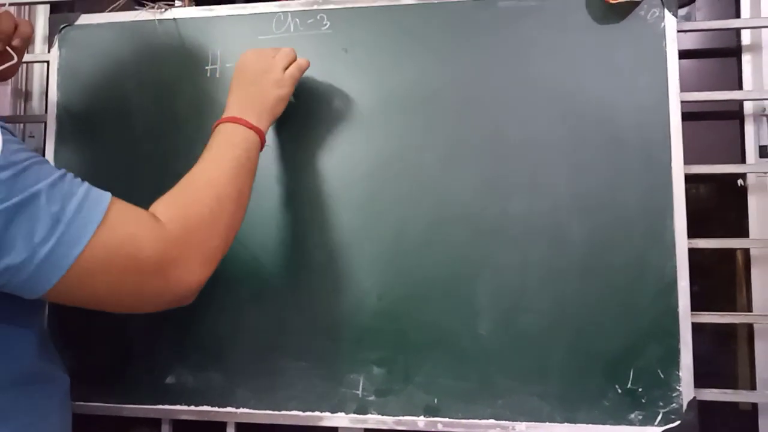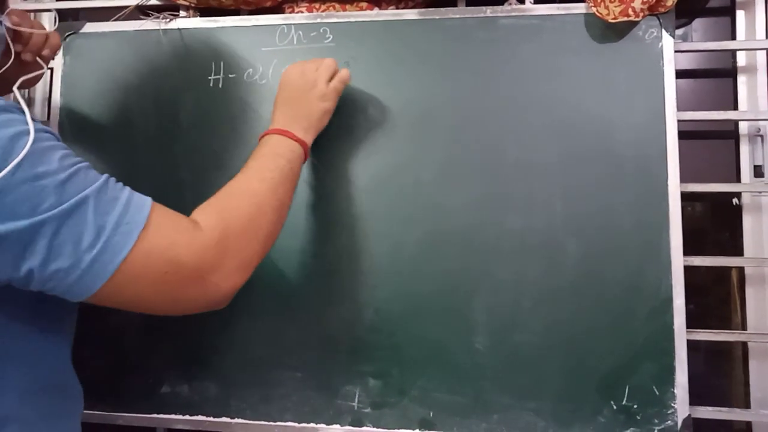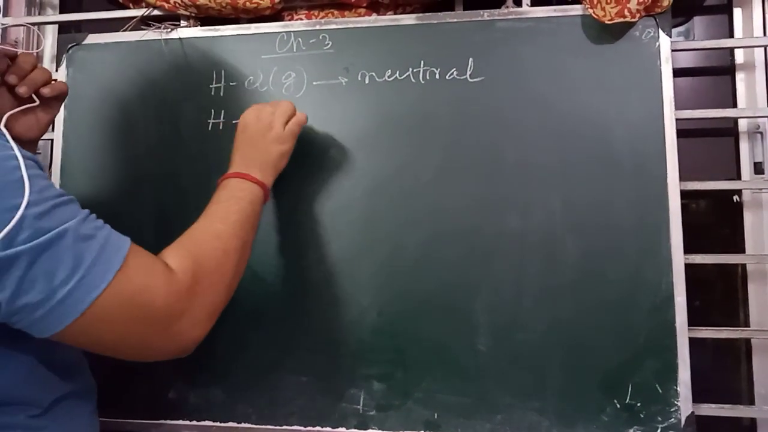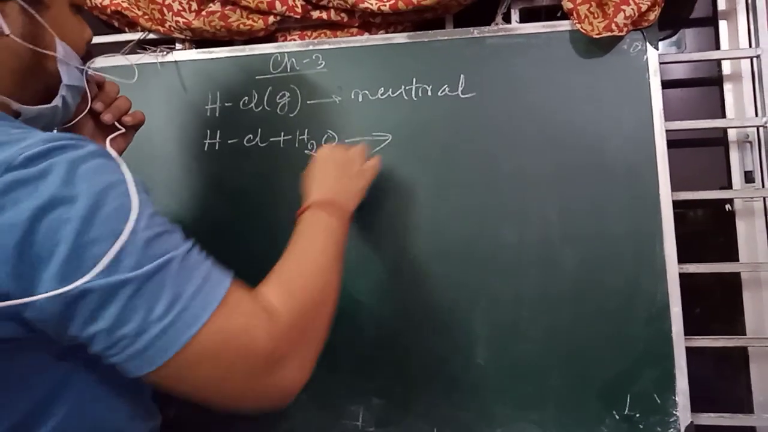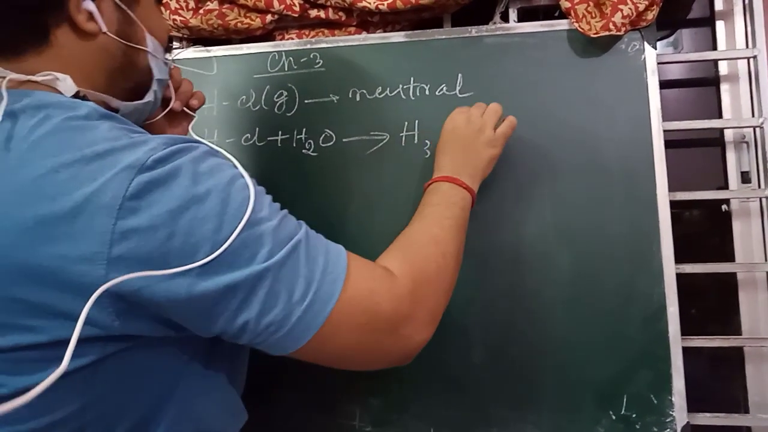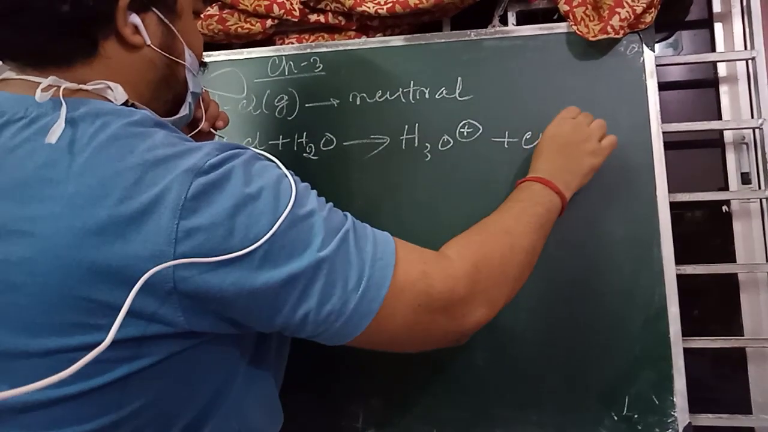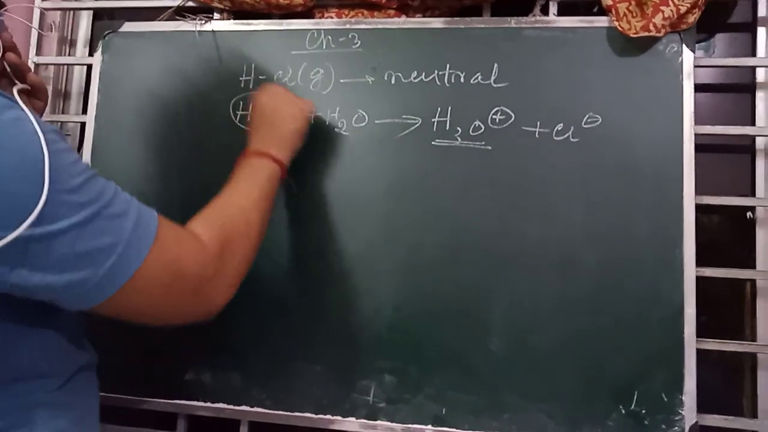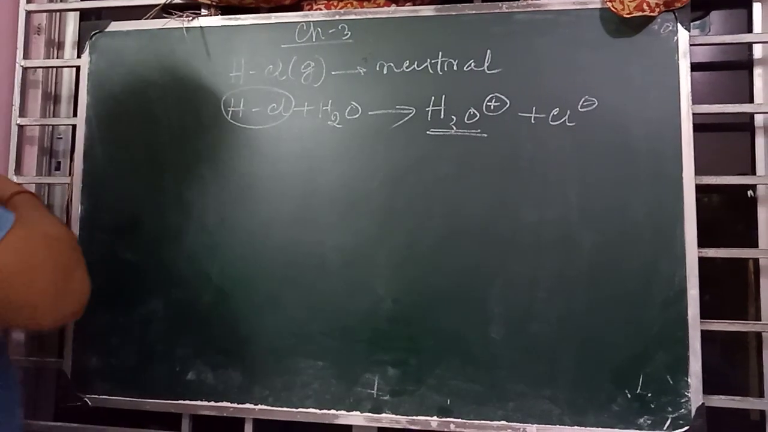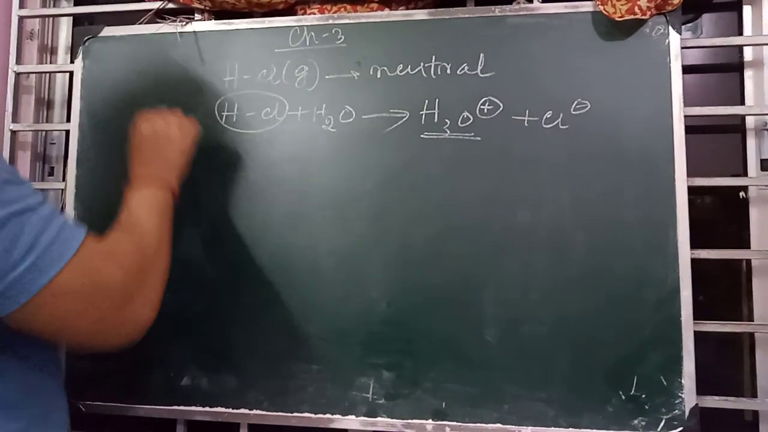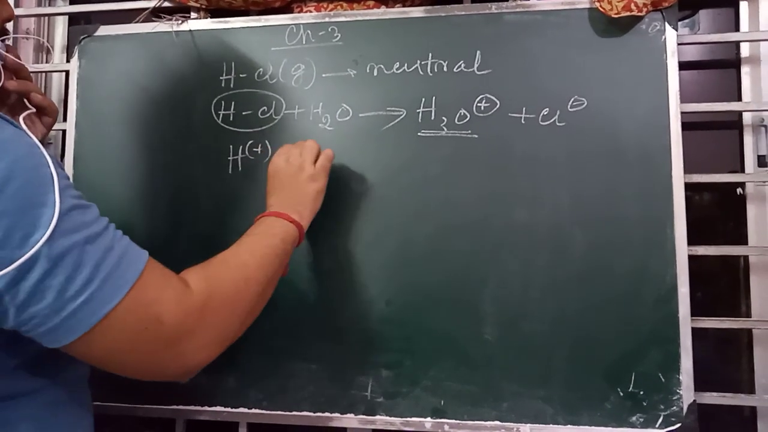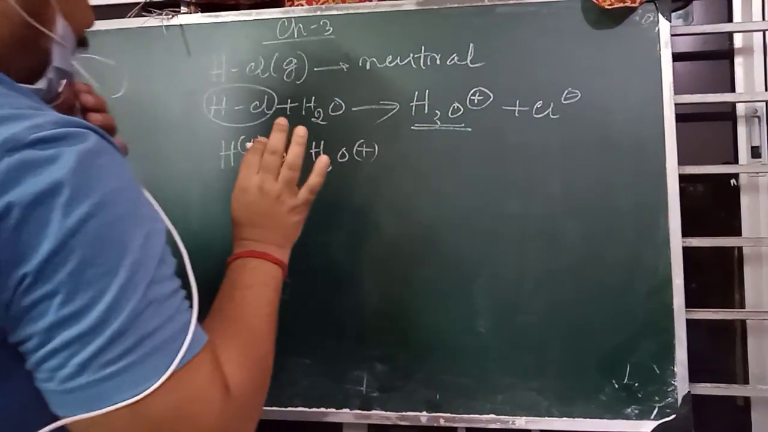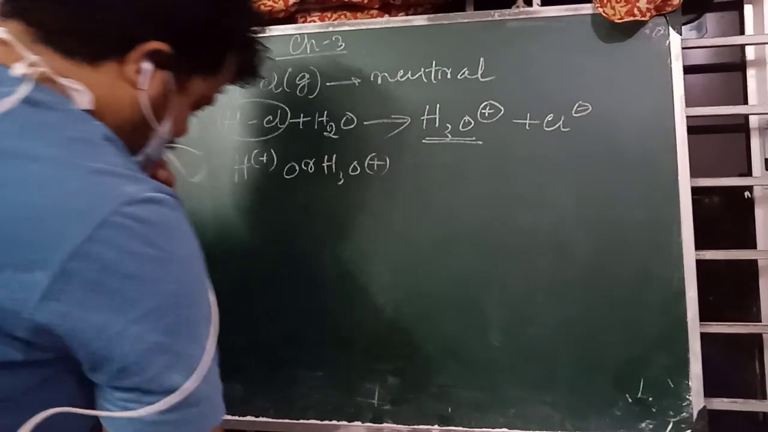For example, HCl gas is neutral, but when HCl is dipped into water, or mixed with water, it will produce H3O plus ion. The presence of that hydronium ion symbolizes that HCl is an acid. So what is the definition of an acid? Acid means that which can produce H plus ion or H3O plus ion in water solution is known as an acid.